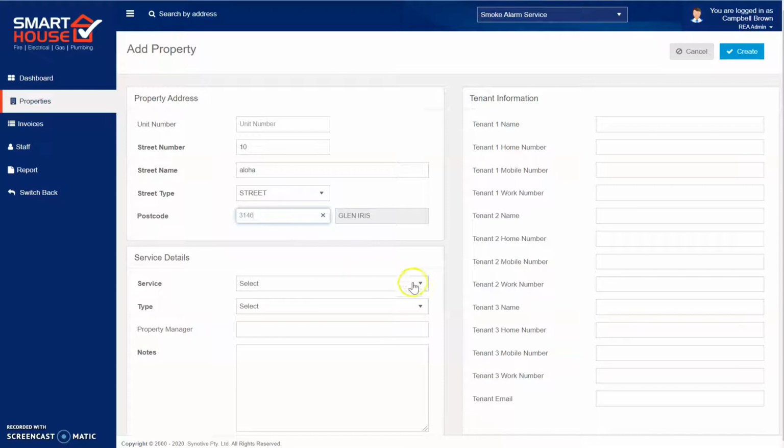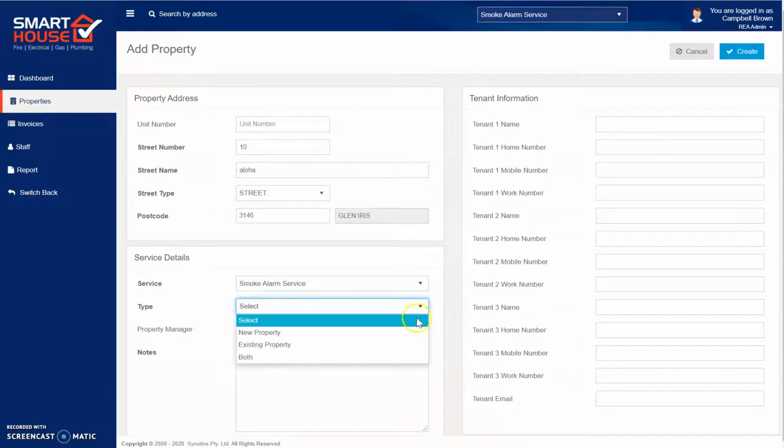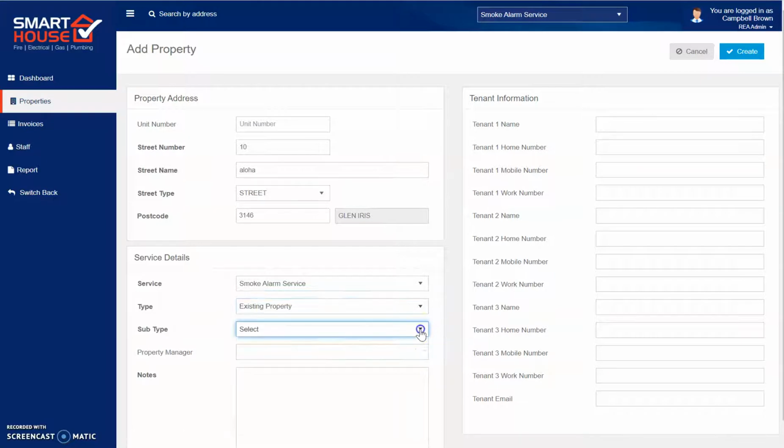Add the service details: smoke alarm, existing property, beeping smoke alarm, any notes relevant to the job, tenant names.